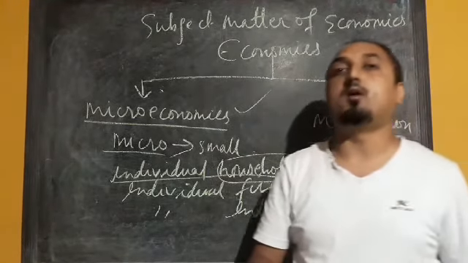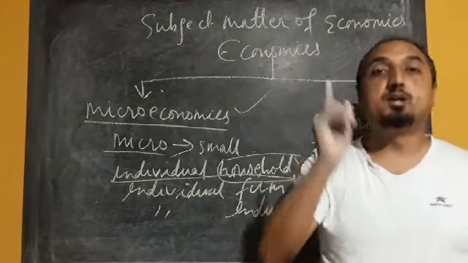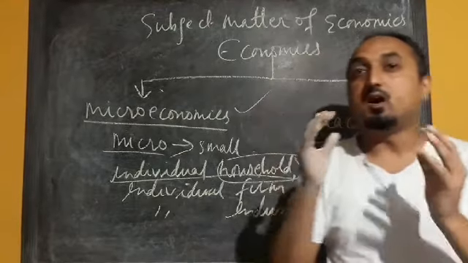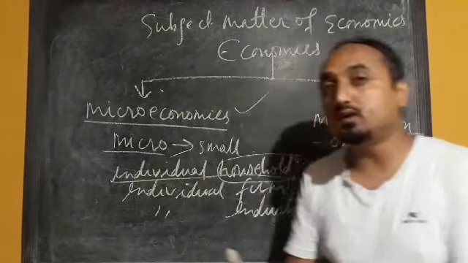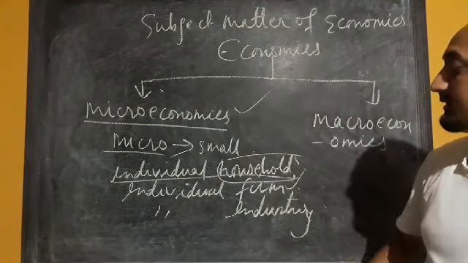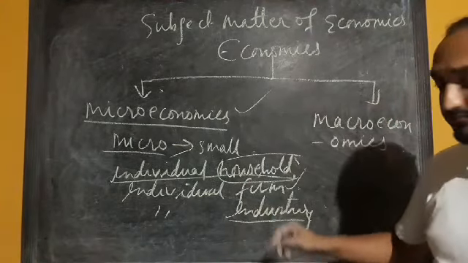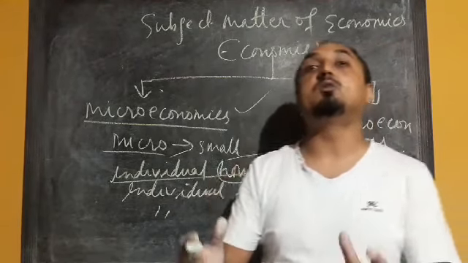Now individual farm means producing unit. So how that individual producing unit is taking various decisions, like what quantity they are going to produce, how much they are going to produce, what type of techniques they are going to use. All this comes under individual farm. Individual industry means any decisions taken by that particular industry.